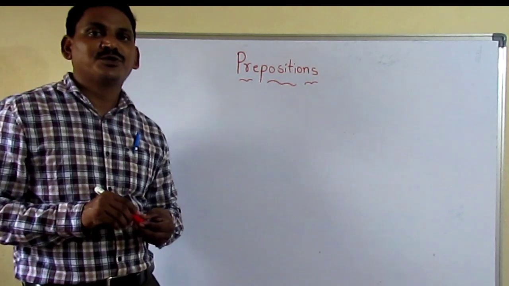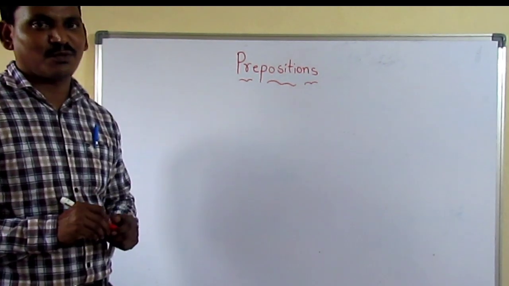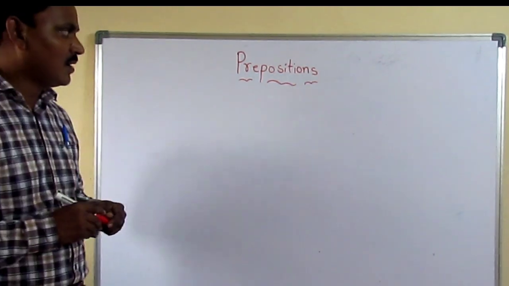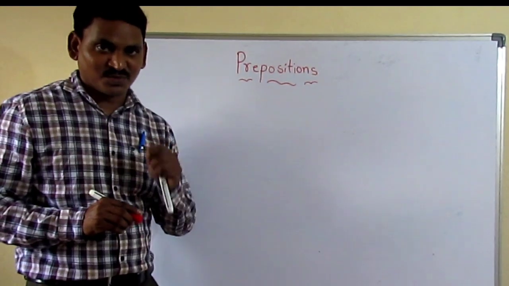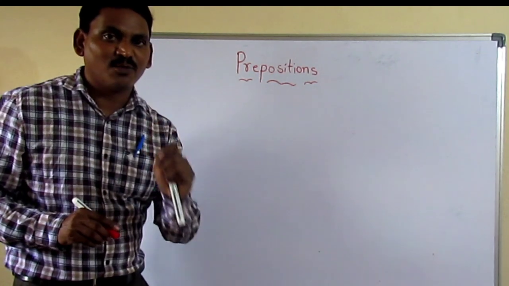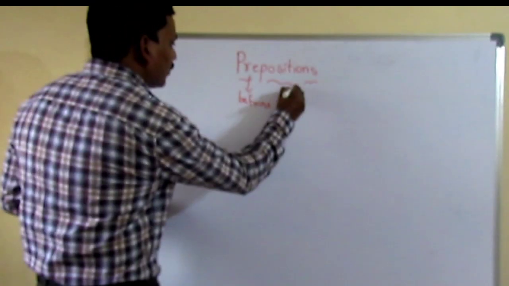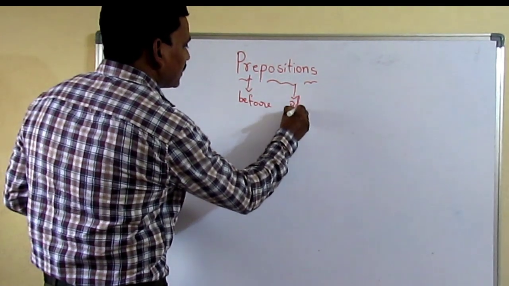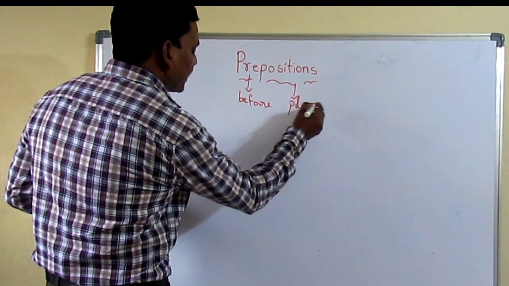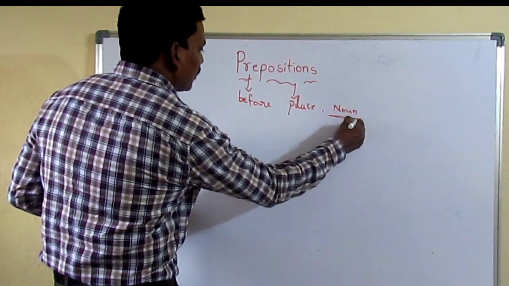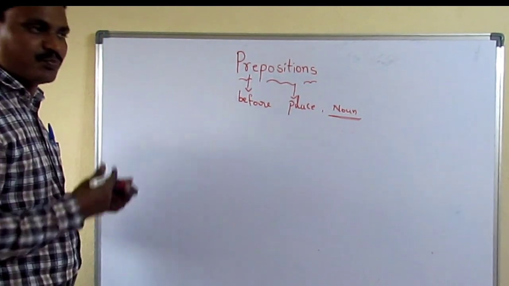Today I am going to describe prepositions, one of the most important and difficult topics in English. But I will tell you at your fingertips, very easily I'll make it clear for you. Say this, preposition. Pre means before. Position means place. So a word placed before a noun or pronoun is called a preposition.